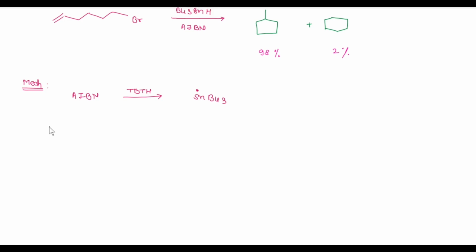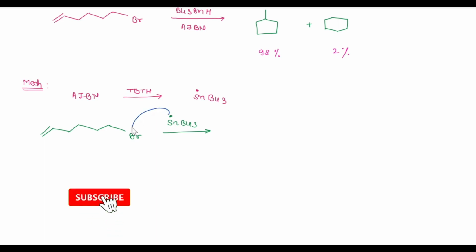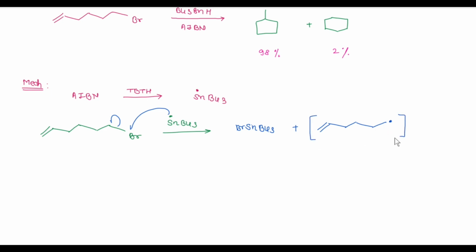In the next step, the propagation step, this tributyltin radical attacks this Br atom, forming tributyltin bromide plus a new radical. So, this is the intermediate of this reaction.